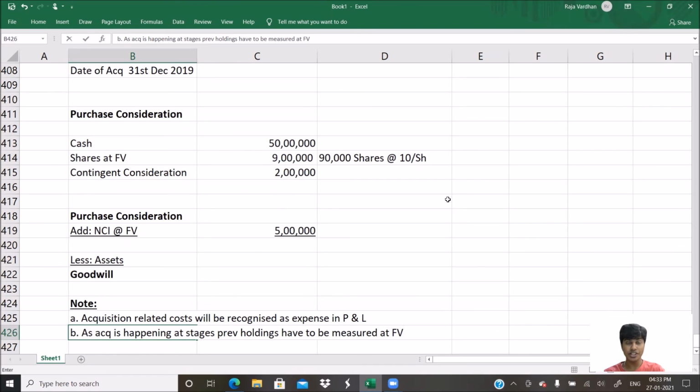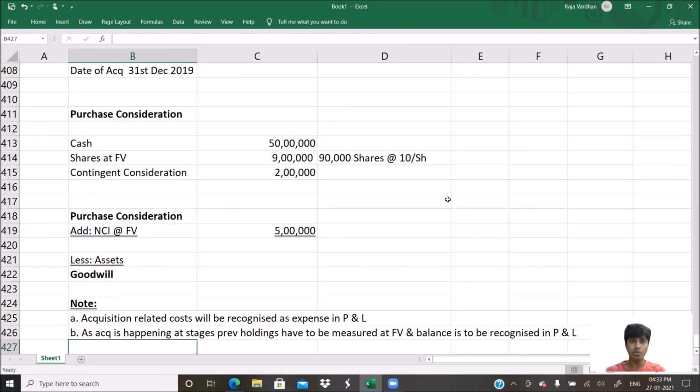Whatever is there should be measured at fair value, and the balance is to be recognized in P and L.